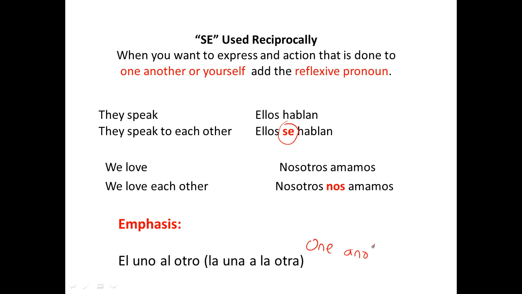This is how you would say it, and I know you guys have been trying to say it in your compositions. So, el uno al otro. This is two guys. If you're talking about girls, la una a la otra. If there's a combination of both, you would say el uno a la otra, depending. Okay, so it's one another.